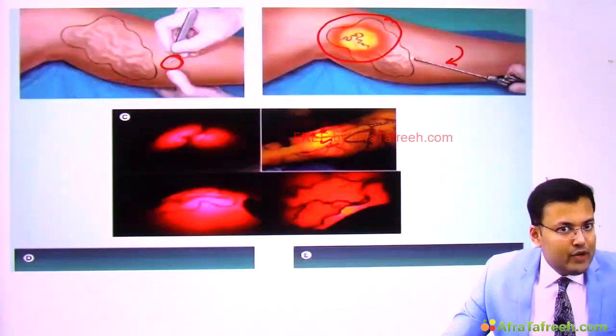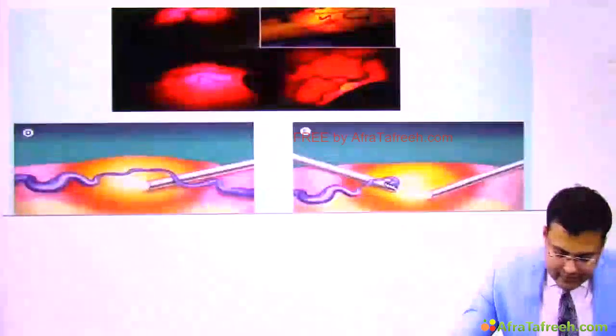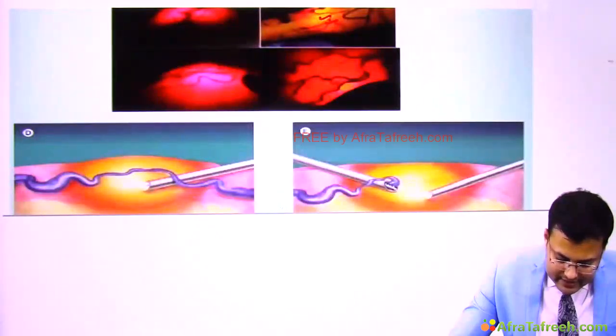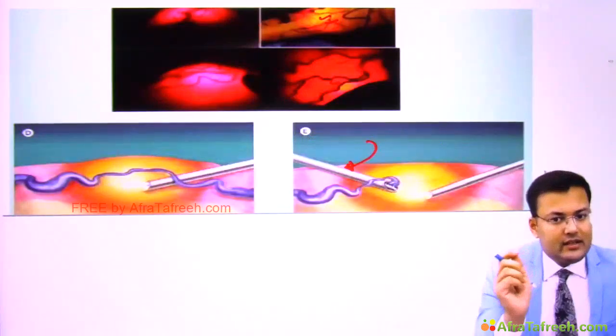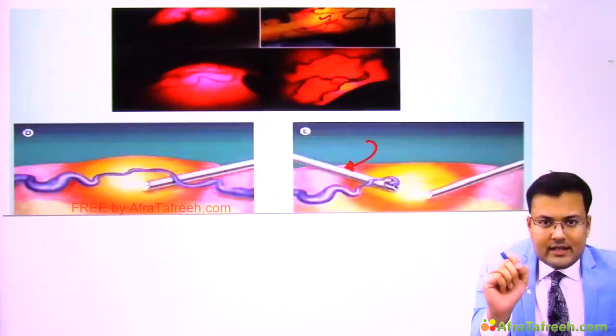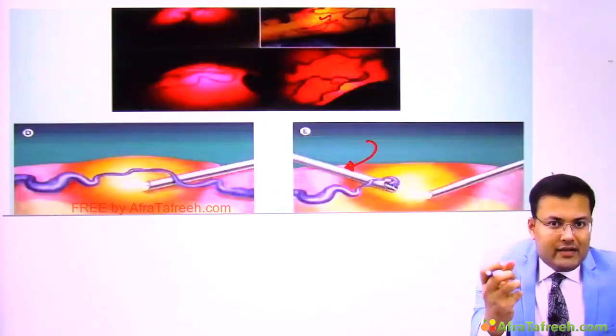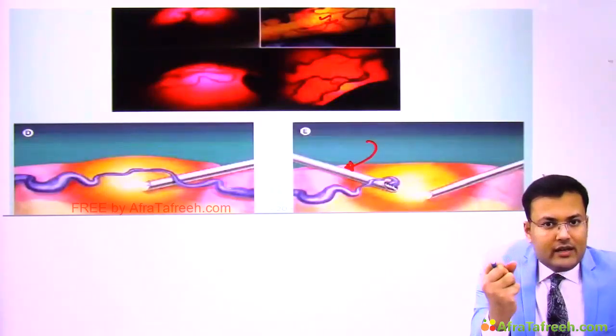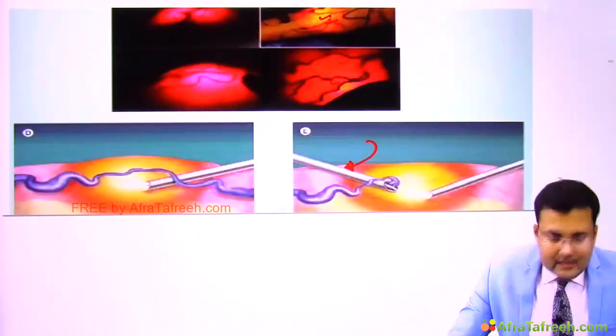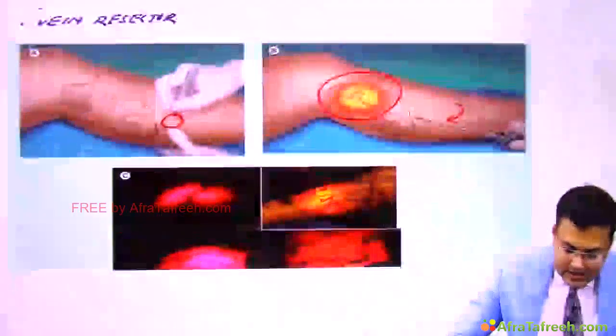When you insert the illuminator, after that we have to insert the vein resector. So can you see? Via a separate incision, we are going to insert the resector, and this is a powered resector. Whenever we activate it, it sucks the vein, and the vein is morcellated. So the vein is morcellated and sucked. Clear?